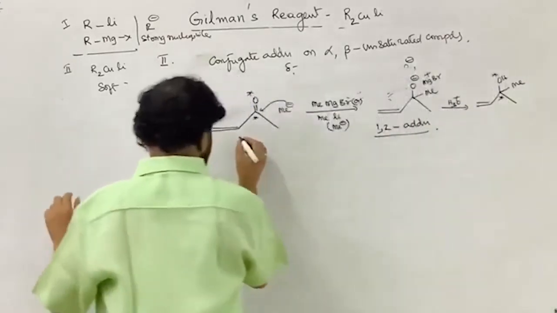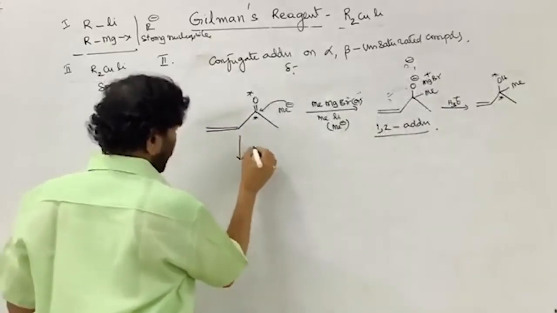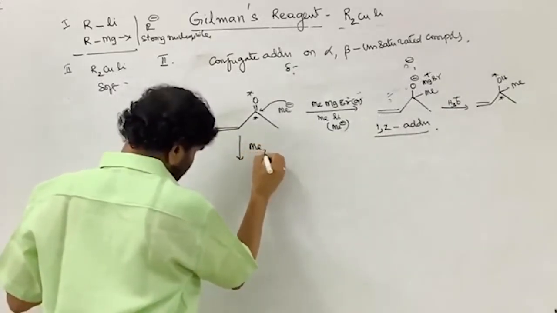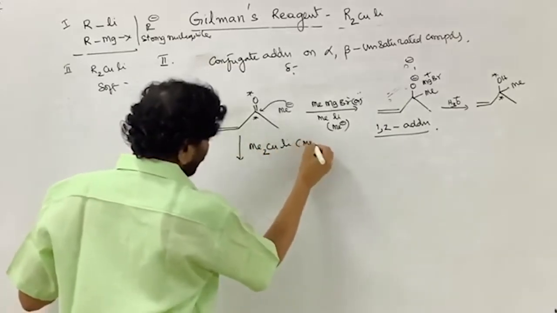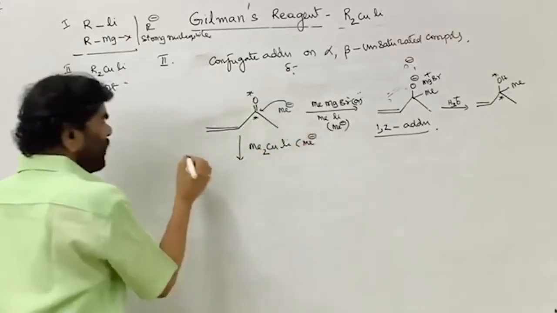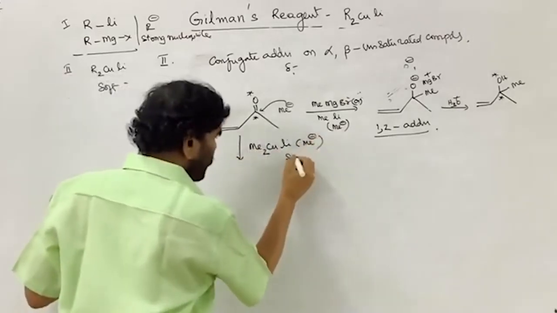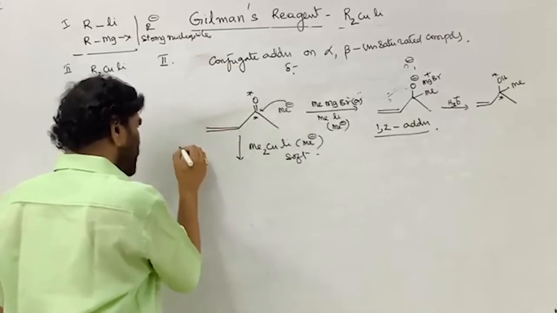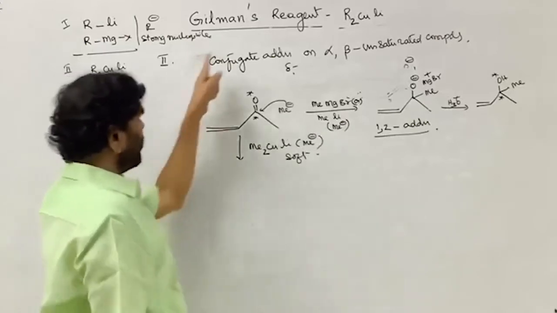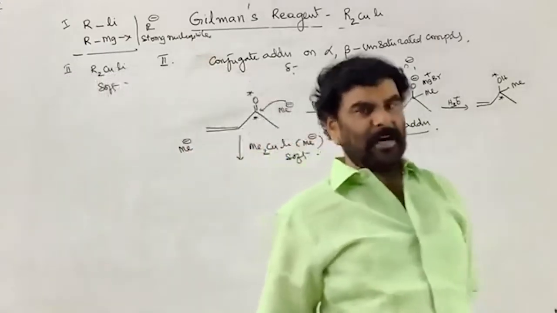Now, if you take the dialkyl cuprate, lithium dimethyl cuprate, this is also a source of carbanion. I told you this is soft, so Me minus has less negative charge. I told you there are two electrophilic centers with positive charge.